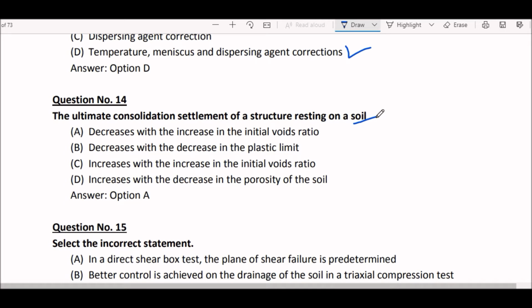Option A, decreases with the increase in the initial voids ratio. Option B, decreases with the decrease in the plastic limit. Option C, decreases with the increase in the initial voids ratio. Option D, increases with the decrease in the porosity of the soil. And the right answer here is option A. The ultimate consolidation settlement of a structure resting on a soil decreases with the increase in the initial voids ratio.